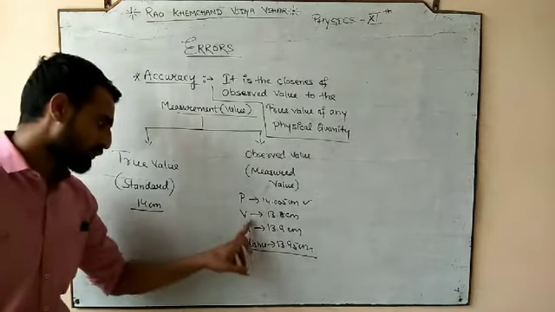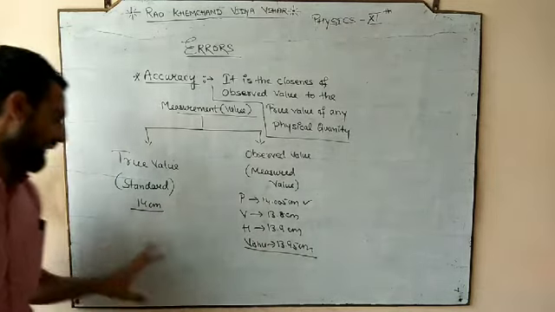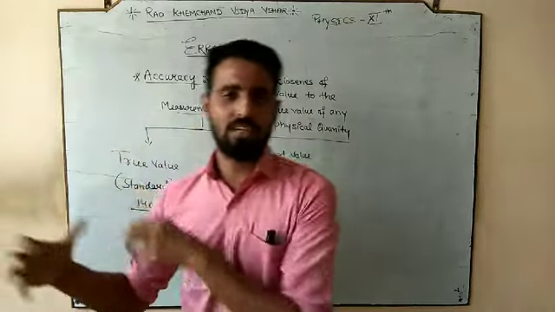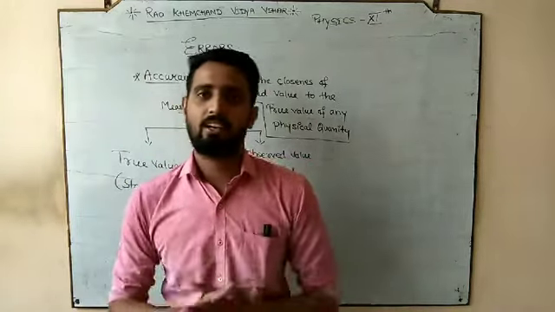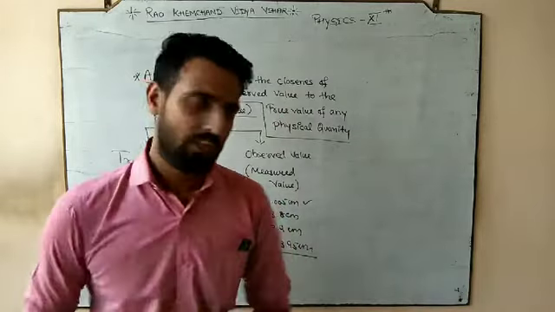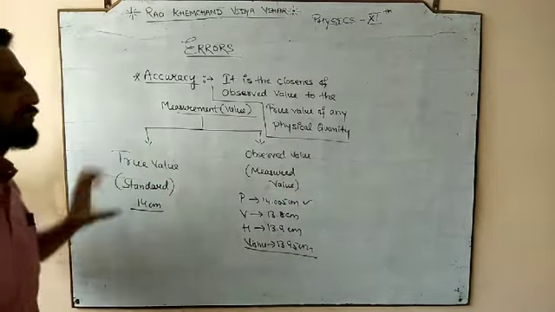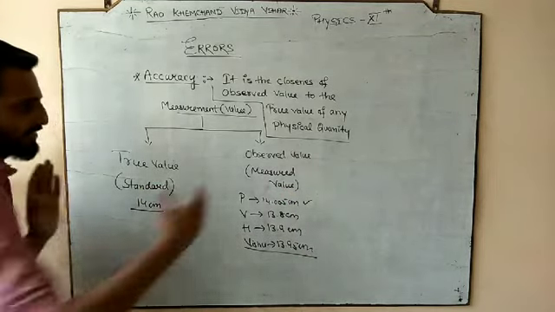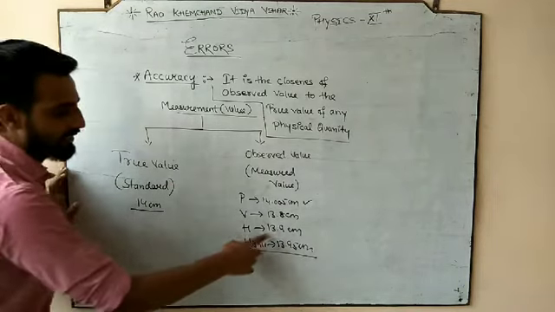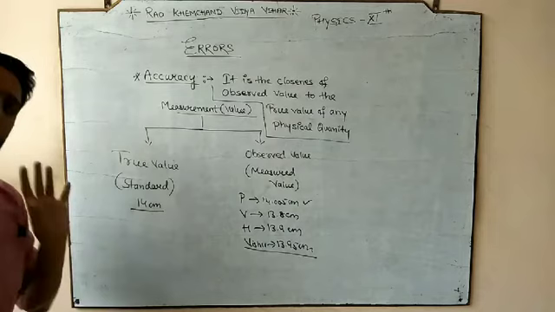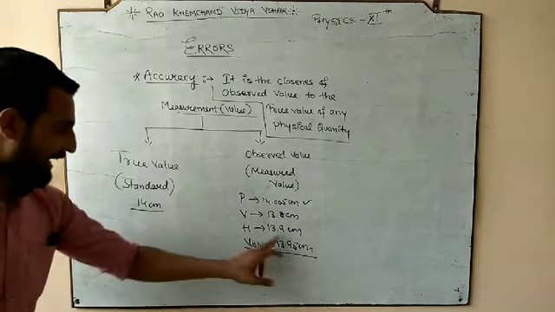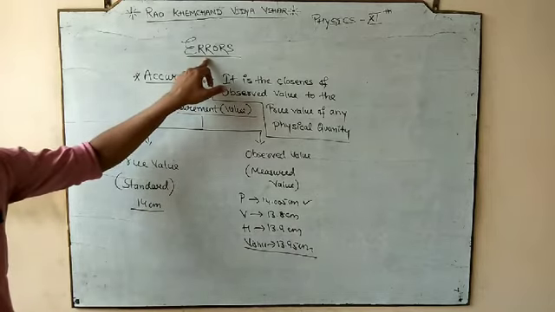But all those four measured values are not exactly the same as the true value. Your true, that is standard, value should have been this, but you measured and something else is coming. So what are you doing in the measurement? Definitely my observed value is different from my true value, and the difference between them, say Hardik's reading is 13.9 and the standard should be 14, so there is a difference in both values, and that difference is called error in the measurement.